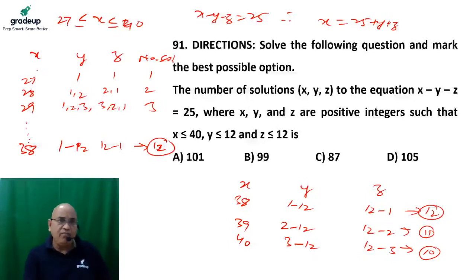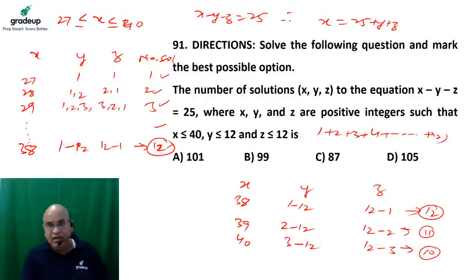Now from solution 1, solution 2, solution 3, solution 4 up to 12 solutions. So total number of solutions are nothing but 1 plus 2 plus 3 plus 4 and so on up to 12, plus 11 solutions when x is equal to 39 and 10 solutions when x is equal to 40.